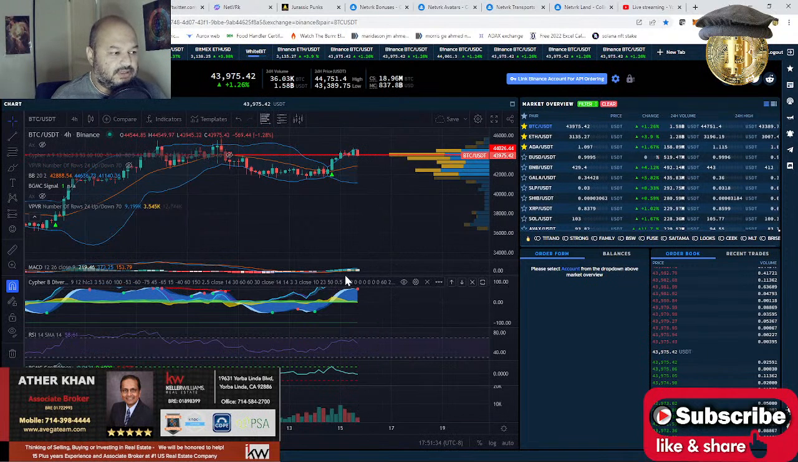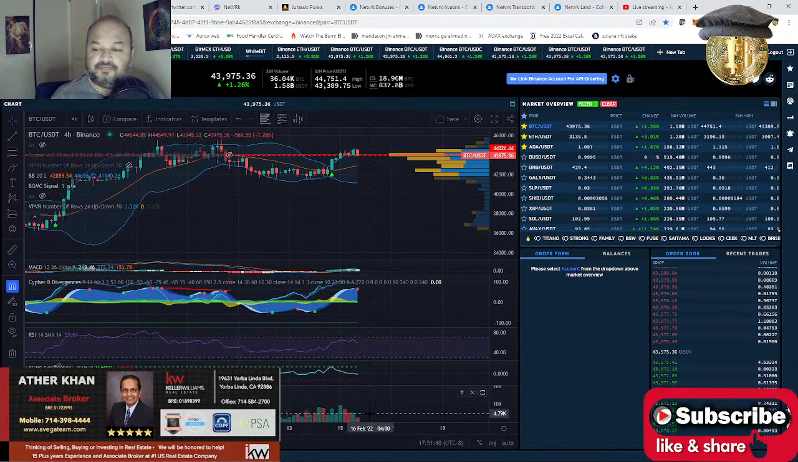But again, as I said, we did break above yesterday, and then we have been in the bullish territory since morning. But you can see the volume, the histograms of the MACD, the volume at the bottom is very low.